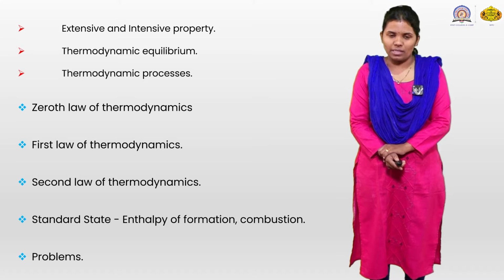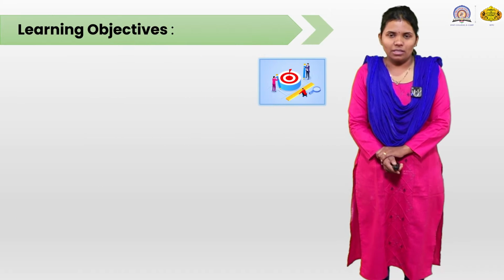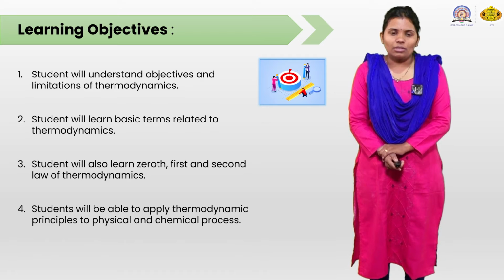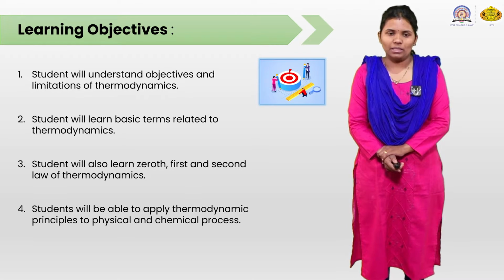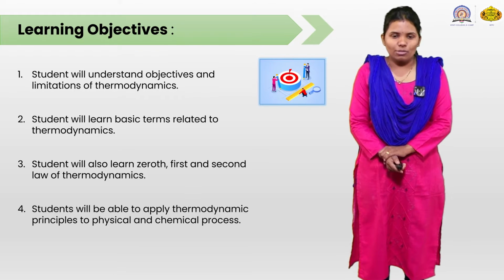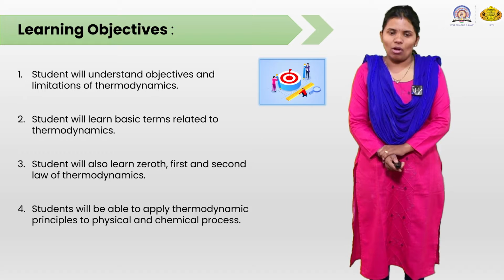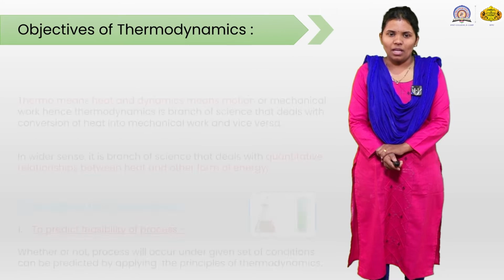In that we are going to again see the laws of thermodynamics, the 0th, 1st, 2nd law of thermodynamics and the problems based on these aspects. So, the student will understand the objective and limitation of thermodynamics. Student will learn the basic terms related to thermodynamics. Student will also learn the 0th, 1st and 2nd law of thermodynamics. Student will be able to apply the thermodynamic principles to physical and chemical processes.